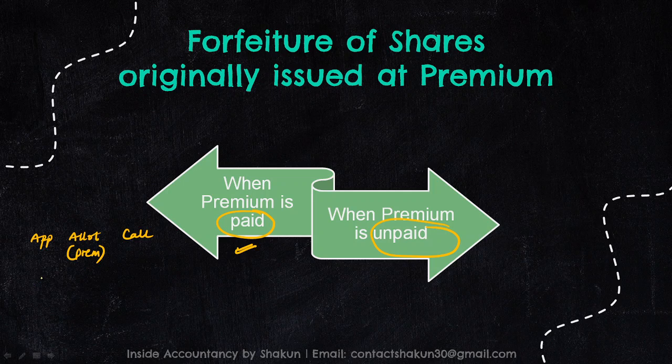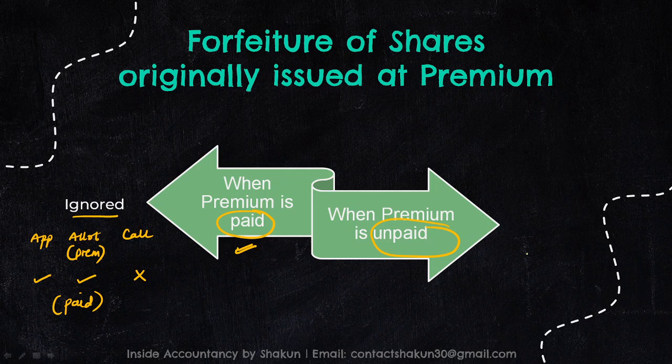So there is a shareholder who has paid application and allotment and has not paid call. That means the premium is paid. So whenever the premium is paid, we are only going to ignore it. We are going to treat the question as if premium was not given in the question. So the same entry will be passed as we used to do in case of forfeiture of shares originally issued at par, right? So if the premium is paid, we simply ignore it and we do the question normally, as if the premium was not given.